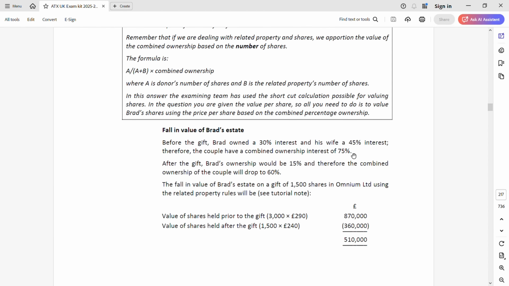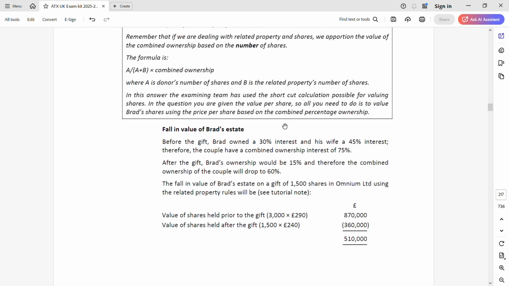So now, combined ownership is 75%. Before, Brad has 30% and his wife has 45%. After the gift, remember Brad is giving 1,500 out of his 30%, so he will be having only 15%. Brad will be having 15%, but the wife will be having 45% only. The deduction is from Brad, not the wife. The total is now 60%. So remember the 290 and 240. We have got the value already based on the percentage holding. Before the gift, Brad has 3000, after 1500. So deduct it and this is the value.